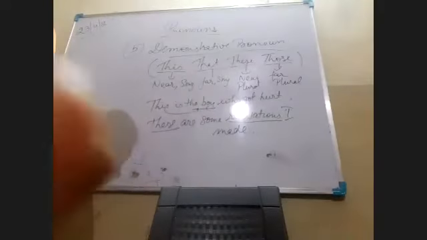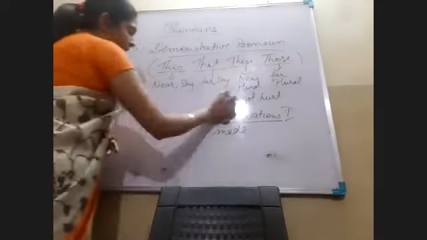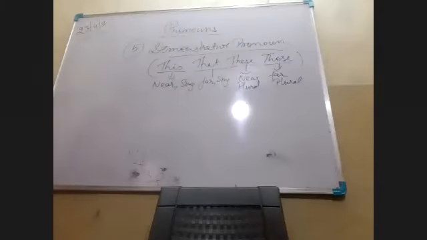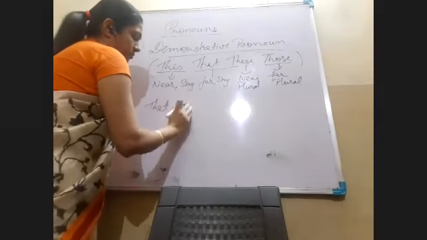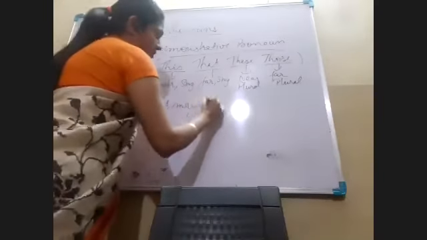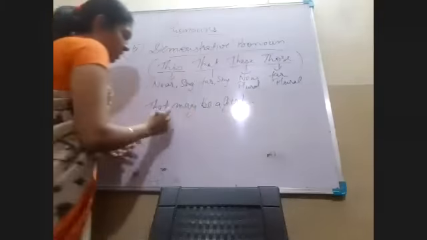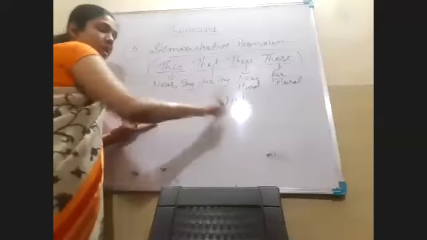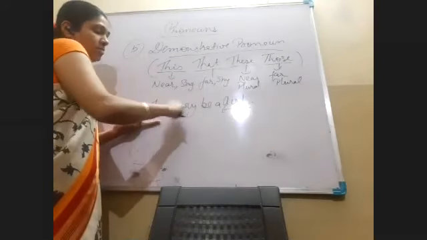Yes, ma'am. Okay. Then "that". Who can give me any example of "that" when it is used as a pronoun? That may be a girl. Now we are referring to that one person, one girl.